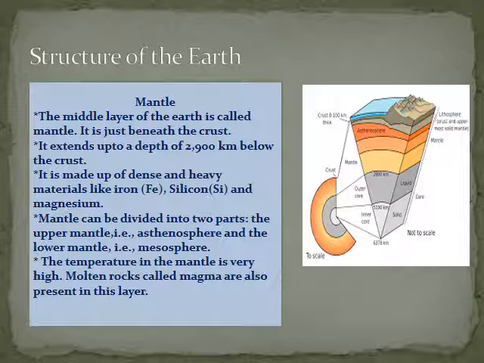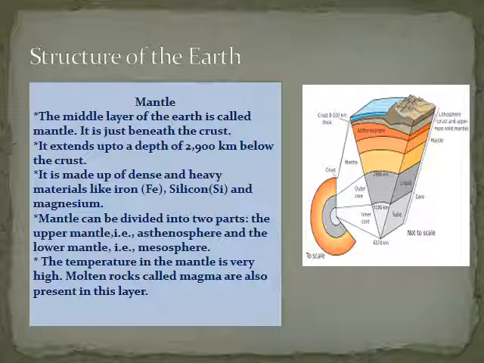The middle layer of the earth is called mantle. It lies just beneath the crust. It extends up to a depth of 2,900 km below the crust. It is made up of dense and heavy materials like iron, silicon, and magnesium. The temperature in the mantle is very high. Molten rocks called magma are also present in this layer.